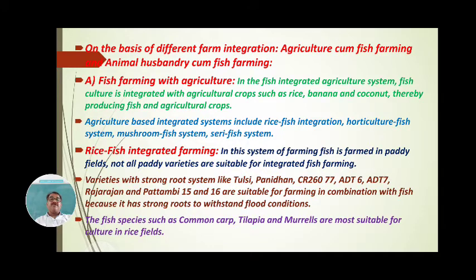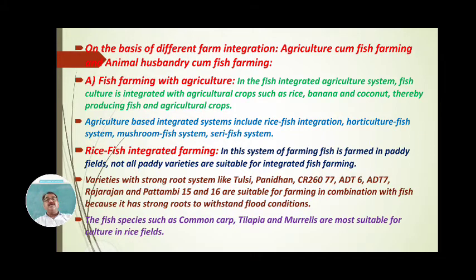In these paddy fields, different varieties of paddy are used, such as Tulsi, Panidhan, CR 260 77, ADT 6, ADT 7, Rajranjan, Patambi 15, Patambi 16. They are suitable for farming in combination with fish because they have strong roots to withstand flood conditions.